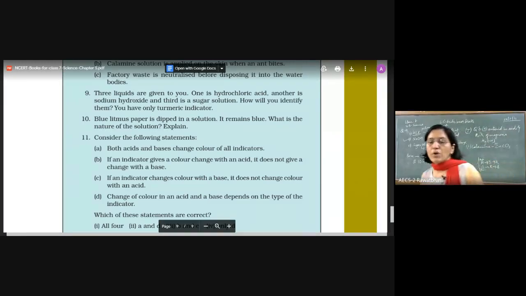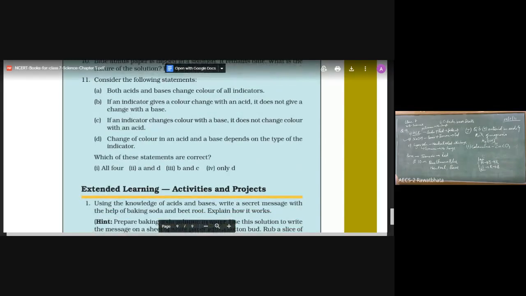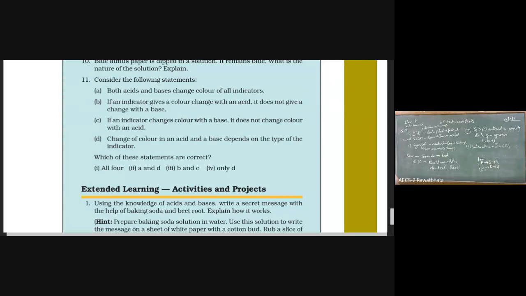Tell me the answer of question number 11. Consider the following statements. Both acids and bases change color of all indicators. False.